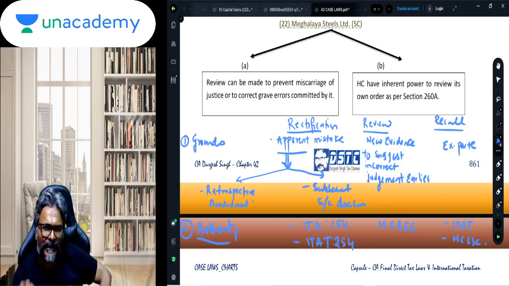That new evidence suggests that the original order was incorrect. Again, I am repeating, that new evidence or the new matter was not in the possession of the authority earlier, then and only then can the authority review its order. Which authority, I'll tell you later, but this becomes the ground of review.